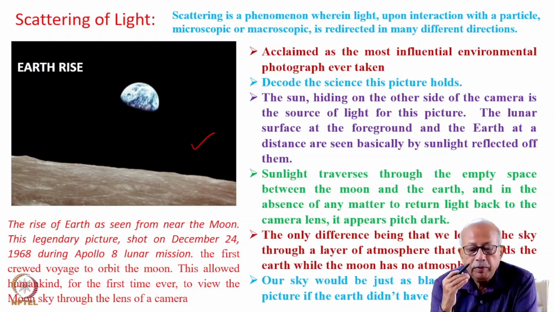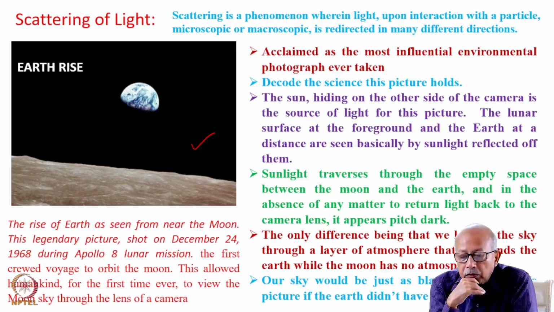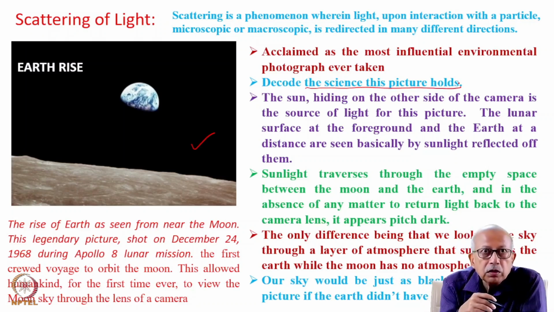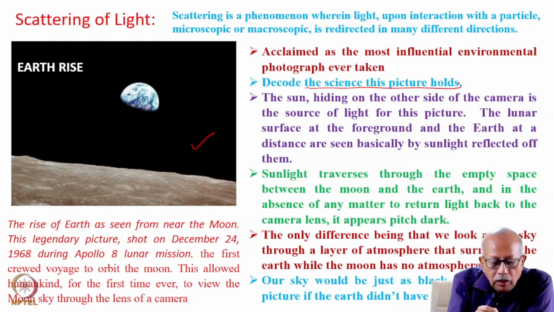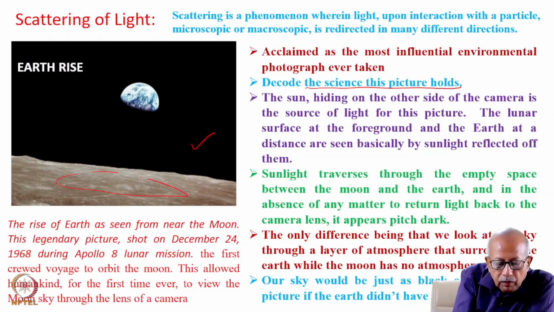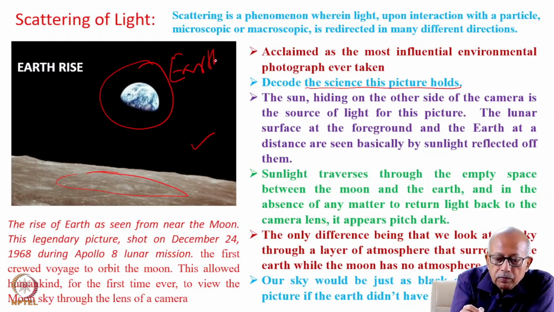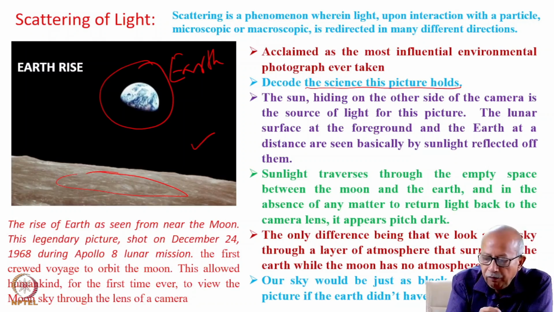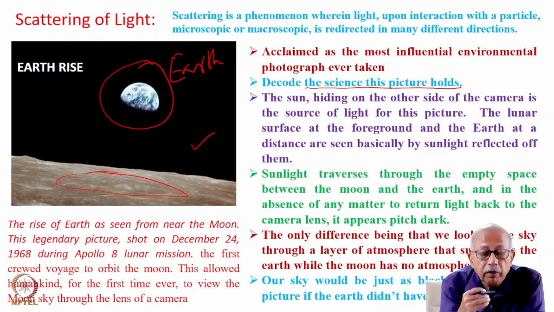Well, let us go a bit deeper and try to decode the science this picture holds. For this picture, the source of light was, of course, the sun, which was hiding behind the lens of the camera, and so not visible here. And the lunar surface in the foreground, and the earth at a distance, are seen basically by the sunlight that reflected off them. So basically, this was diffuse reflection, not specular reflection.